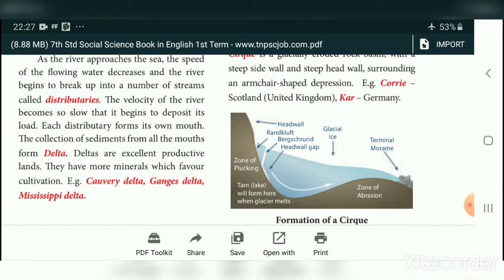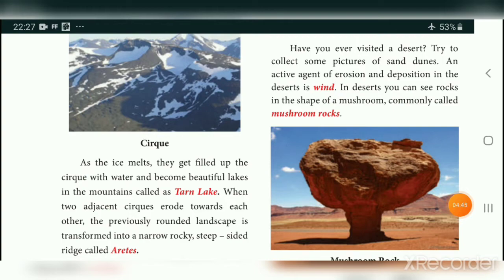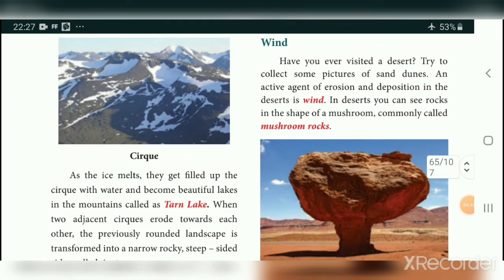Examples are Corrie in Scotland, United Kingdom, and Kar in Germany. Students, we can see cirques in the Himalaya and the Alps. An armchair depression is formed here. As the ice melts, the cirque gets filled up with water. You see the white is ice. When the white snow begins to melt, the armchair lowland fills with water and becomes a beautiful lake in the mountain called a tarn lake.